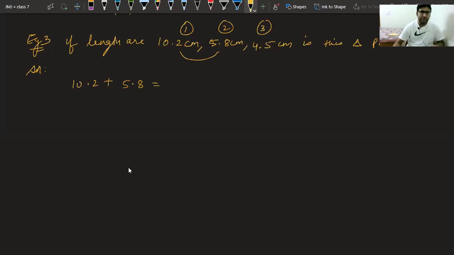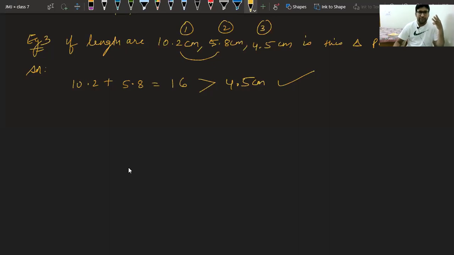10.2 plus 5.8. What is the answer? Please help me. I am a little weak in addition. Thank you. It is 16. And we can observe it is more than the third side, which is 4.5. So it is correct. We have to check for three cases if it is correct.